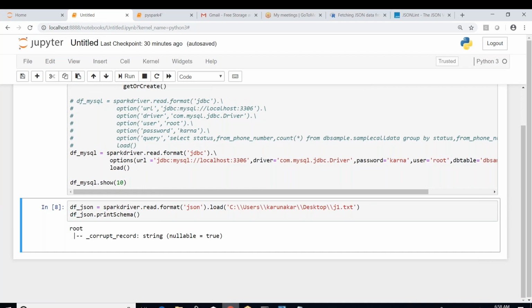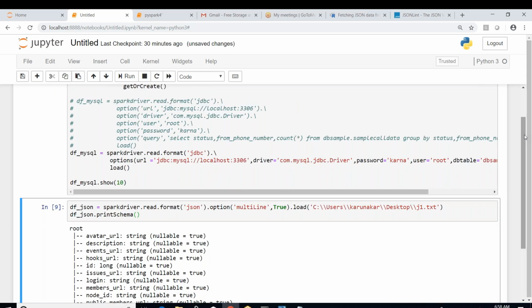Before Spark 2.1, there was no option to read multiple lines of JSON records directly, but from Spark 2.2 onwards, they have released this option. We can simply provide one option called multiLine, true. By default it is set to false, and if you just pass multiLine equal to true, then it is going to parse multi-line JSON records. Now you can see the schema is parsed correctly.